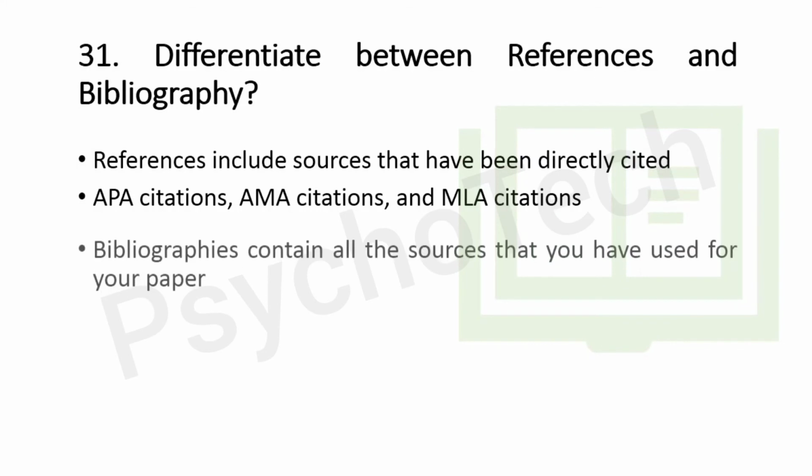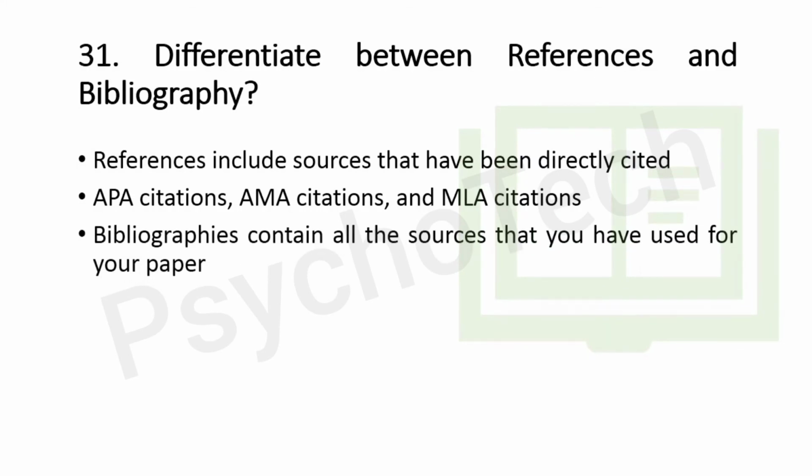And bibliography, on the other hand, contains all the sources that you have used for your paper, whether they are directly cited or not. In a bibliography, you should include all of the materials you consulted in preparing your paper. Generally, Chicago citations and Oxford citations are two citation styles that use bibliographies.